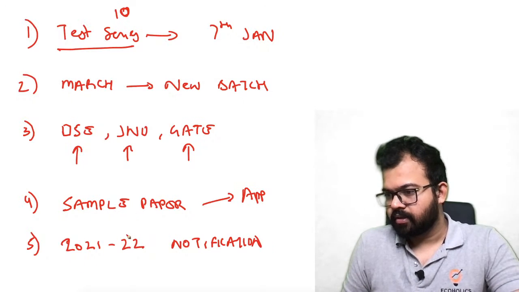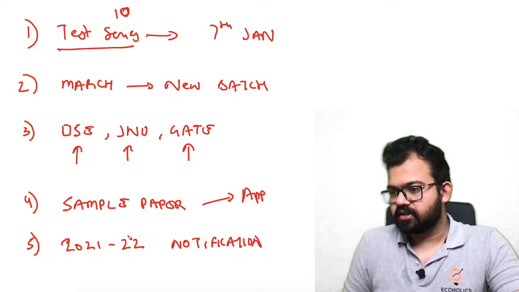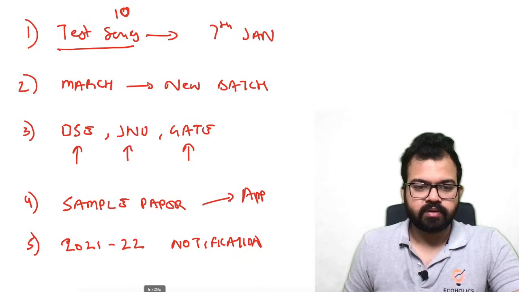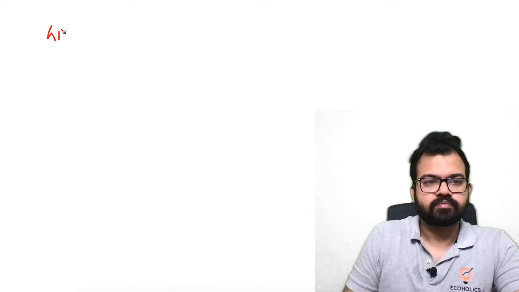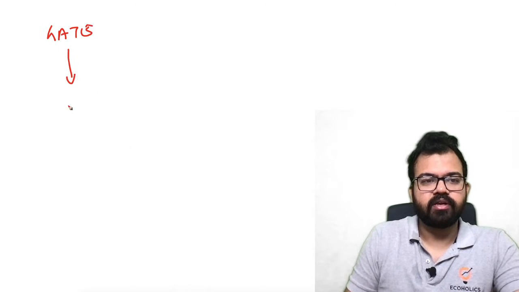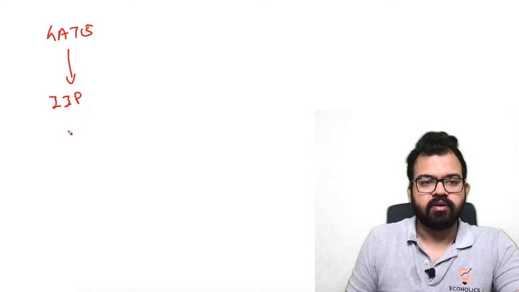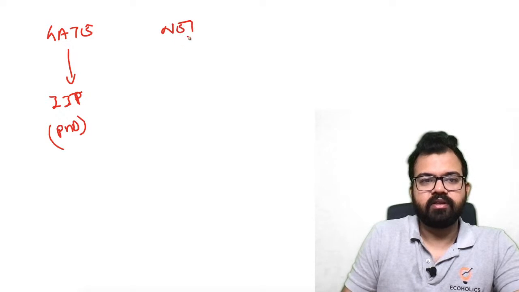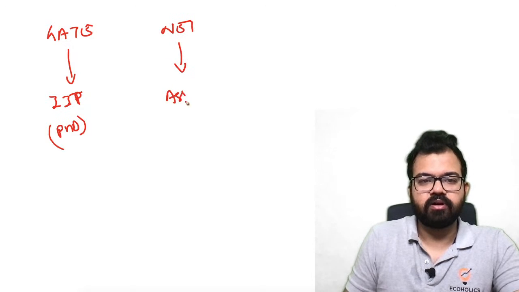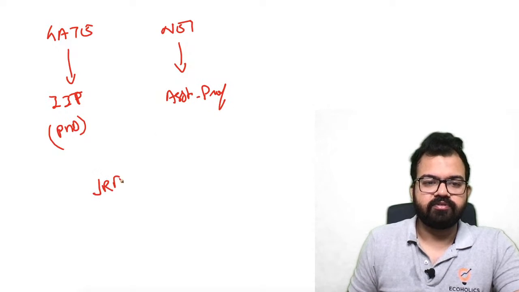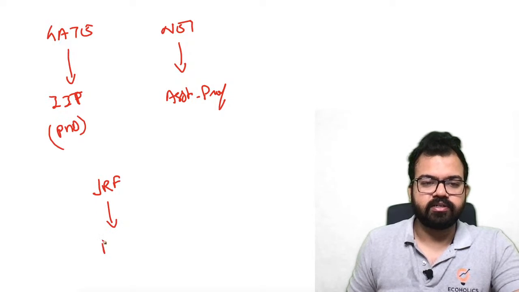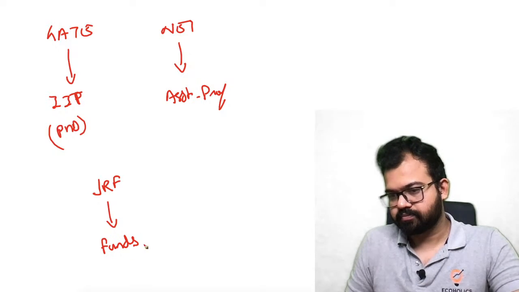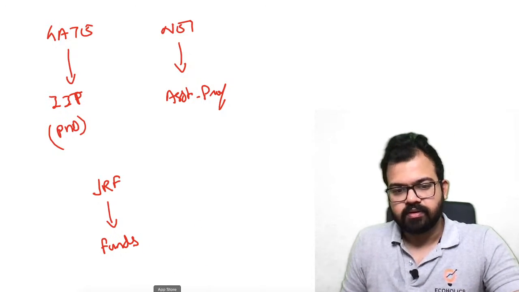Next is Suchiang. Difference between GATE, NET, JRF or PhD in economics? That's a simple difference. GATE will give you entry into IITs, for PhD. NET will give you the eligibility for assistant professor, which means it is for a job. And JRF, that is NET JRF, will give you funds, as a scholarship to fund your PhD. This is the difference.